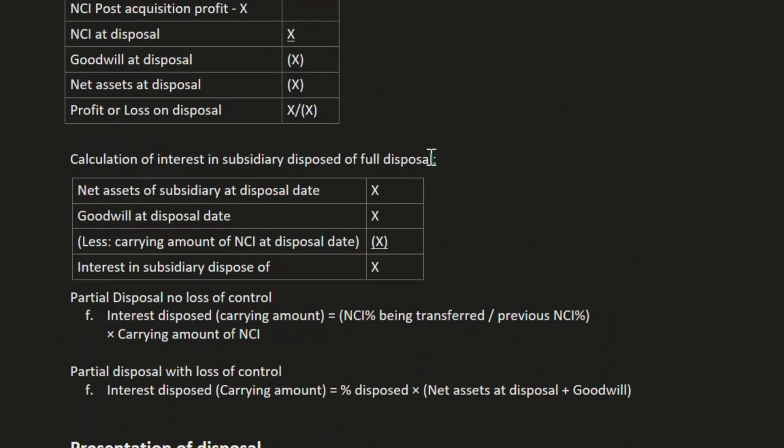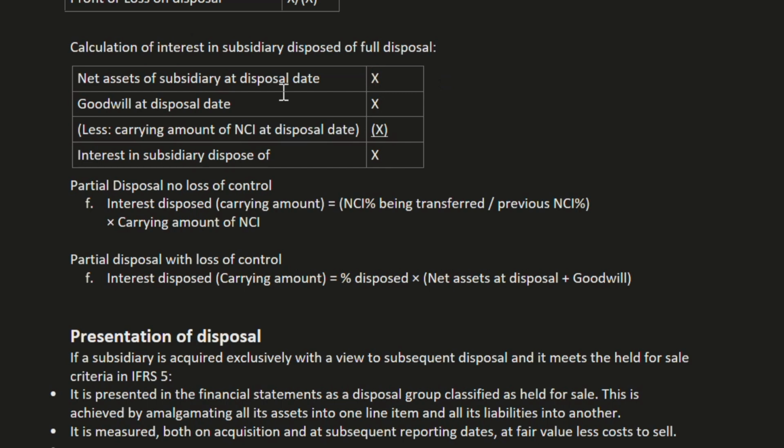So first we have full disposal. The formula of full disposal is net assets of subsidiary at disposal date plus goodwill at disposal date less carrying amount of NCI at disposal date. So we will get the value of interest in subsidiary disposed. Partial disposal, no loss of control: to find the interest disposed carrying amount, we take NCI percentage being transferred divided by previously held NCI, multiplied by carrying amount of NCI.